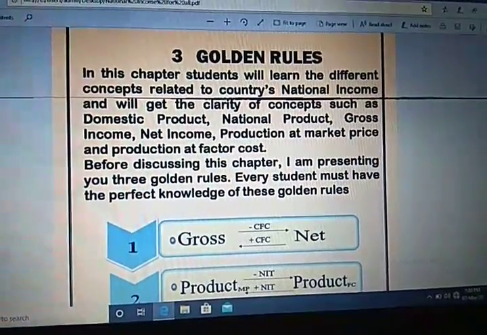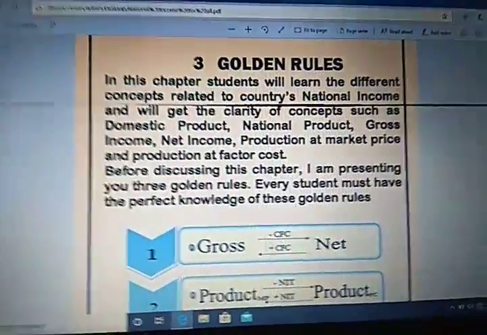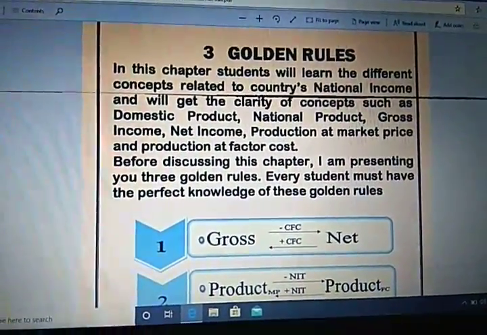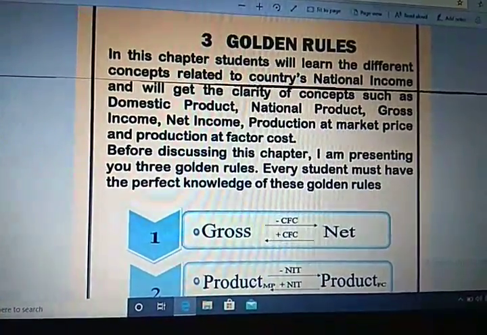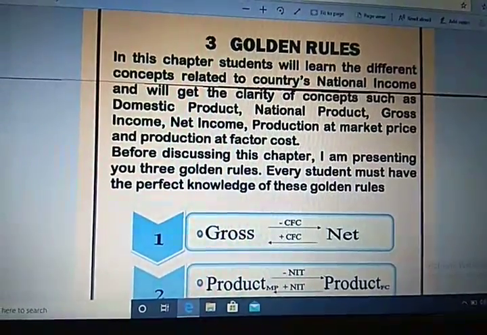Good morning, students. Today we are going to discuss the golden rules related to national income accounting. In the previous session, I explained the concept of domestic territory, normal resident, the difference between transfer income and factor income, and the difference between final good and intermediate good.